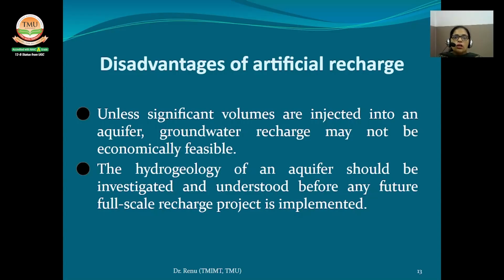There is a potential for contamination of the groundwater from the injected surface water runoff, especially from agricultural fields and road surfaces, unless the surface water runoff is pre-treated before the injection. Unless there is a significant volume of injection into an aquifer, groundwater recharge may not be economically feasible. The hydrology of an aquifer should be investigated and understood before any full-scale recharge project is implemented.